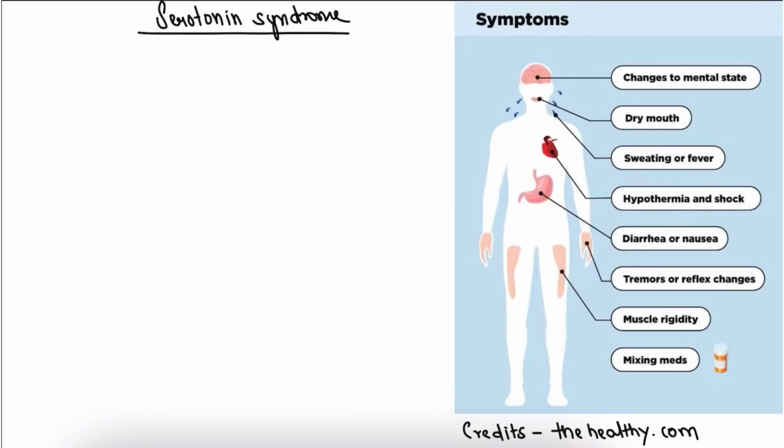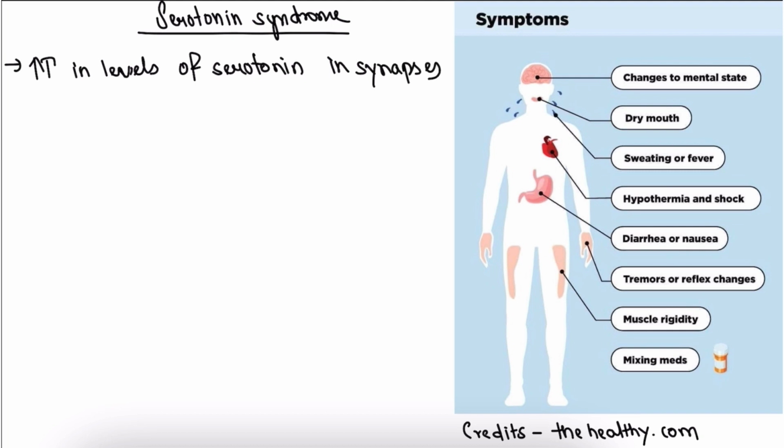The next side effect is serotonin syndrome. In serotonin syndrome, there is basically increase in levels of serotonin in synapses. What causes serotonin syndrome is when we mix SSRI with MAO inhibitors.